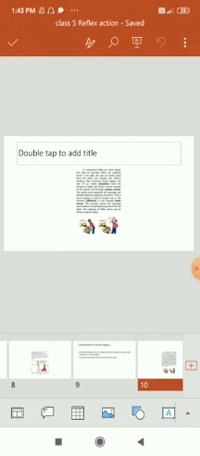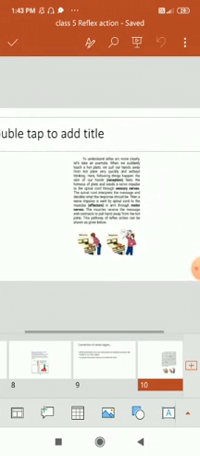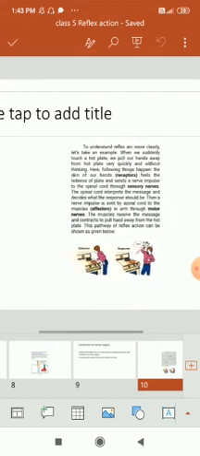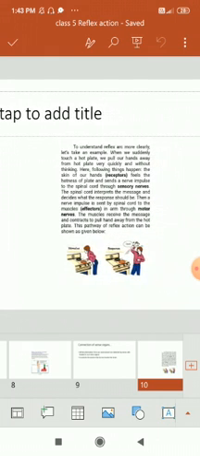Suppose you went to a kitchen and you touch the hot handle of a pan or something. What are you going to do? You are going to take your hand away from there. To understand the reflex arc more clearly, let's take an example. We suddenly touch a hot plate. We pull our hands away from the hot plate very quickly and without thinking.